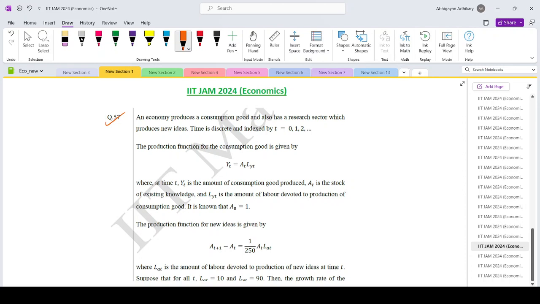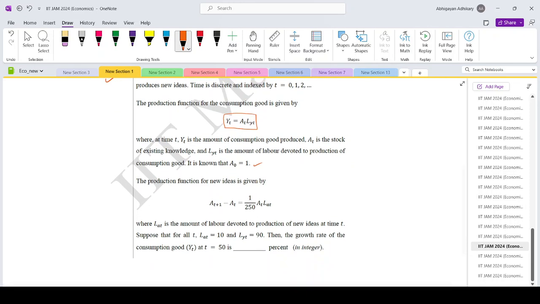The production function for the consumption good Y is A_t times L_Yt, where Y_t is the amount of the consumption good, A_t is the stock of existing knowledge, and L_Yt is the amount of labor devoted to the production of the consumption good. And it is known that A_0 equals 1. The production function for the new ideas is given by this expression.